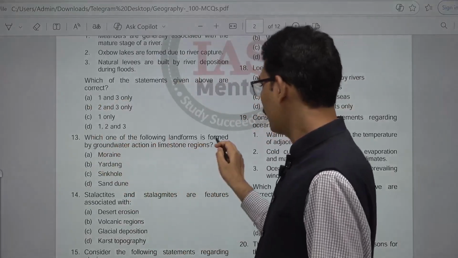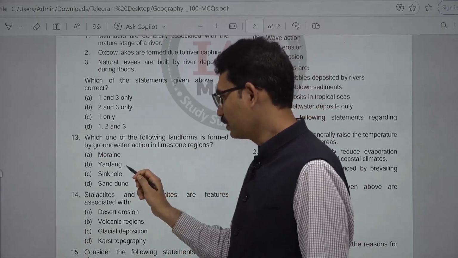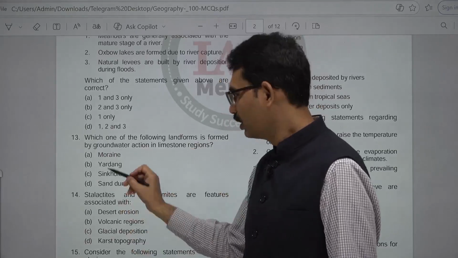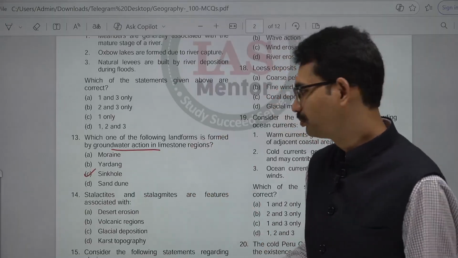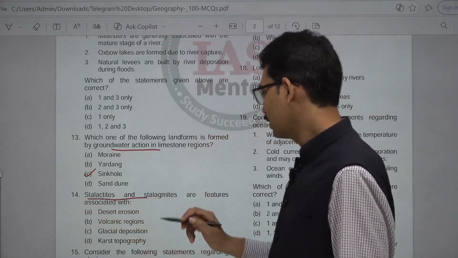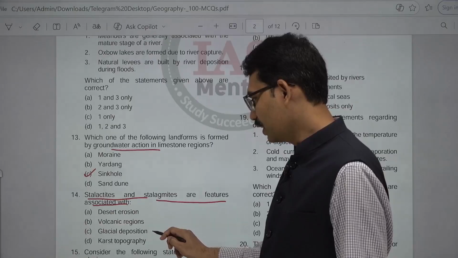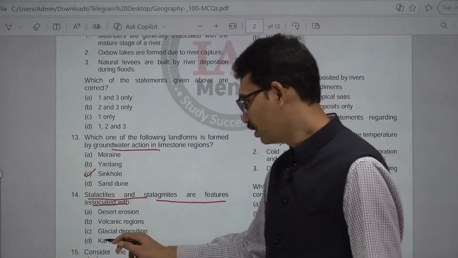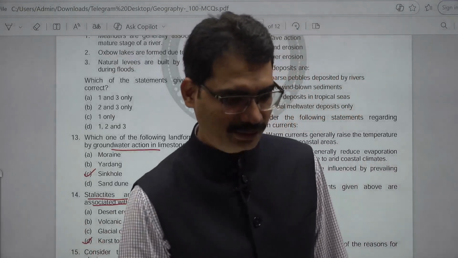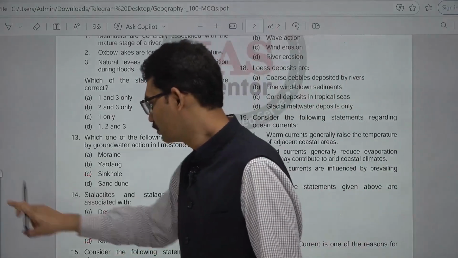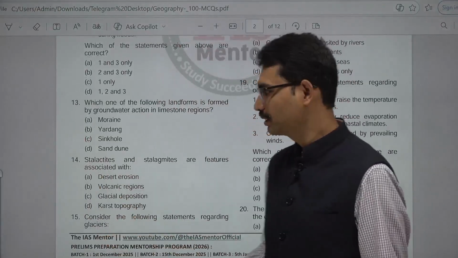Which one of the following landforms is formed by groundwater action in limestone regions? Moraine, yardangs, sinkholes, sand dunes. Sinkholes are the landforms created by groundwater action. Stalactites and stalagmites are features associated with desert erosion, volcanic region, glacial deposition, karst topography. This is karst topography. In limestone regions, this kind of landform features are identified.